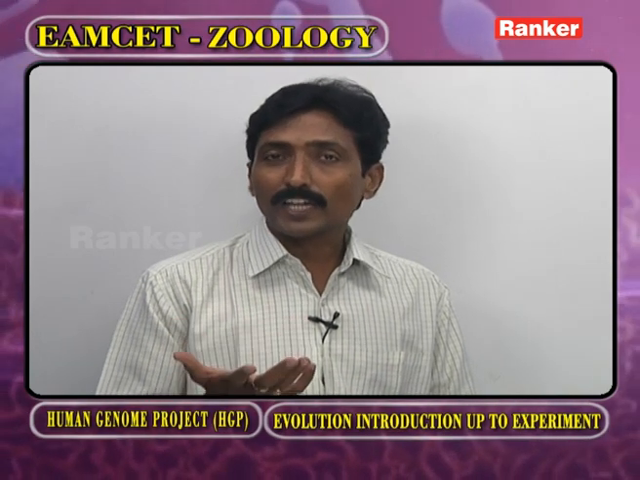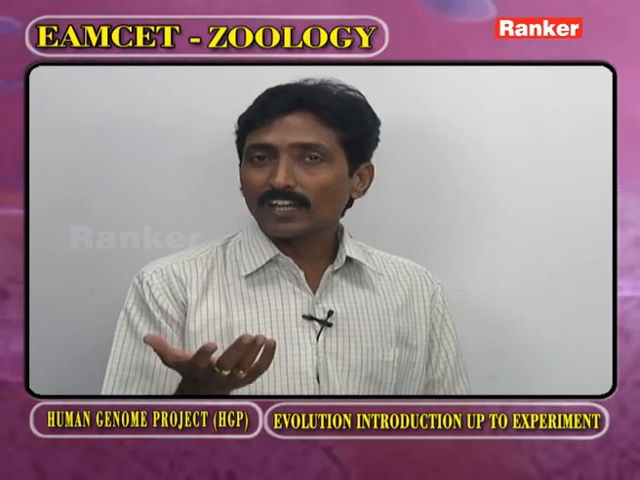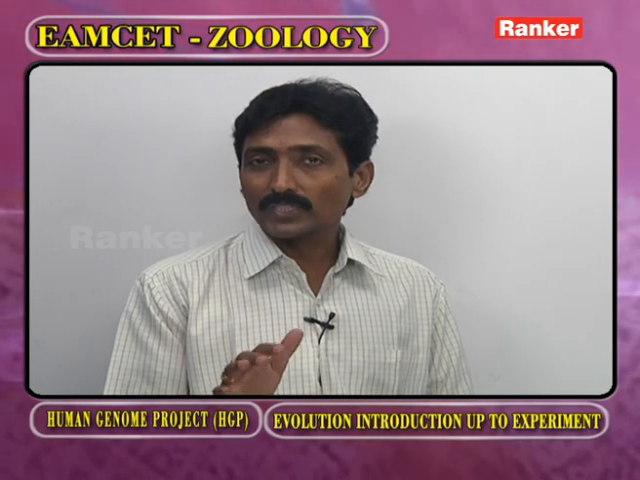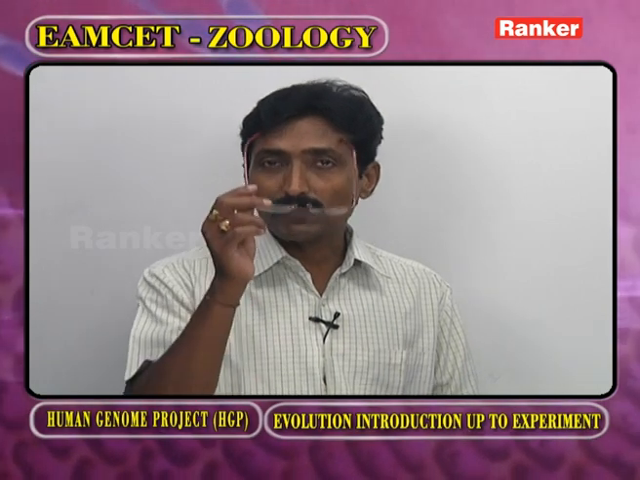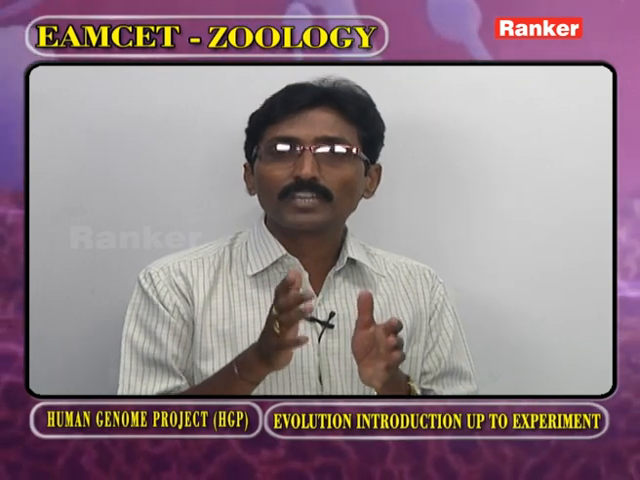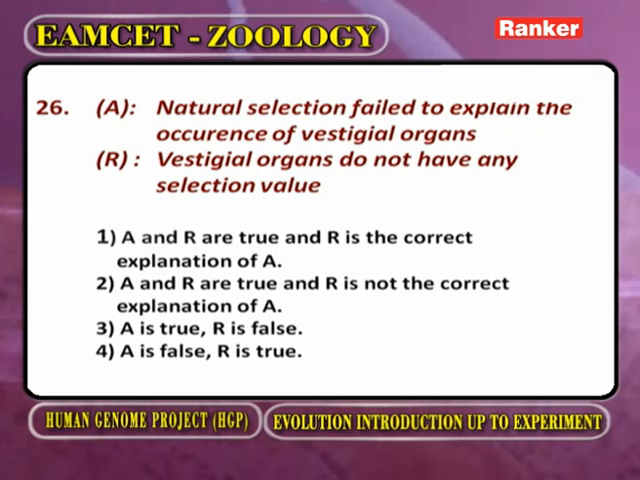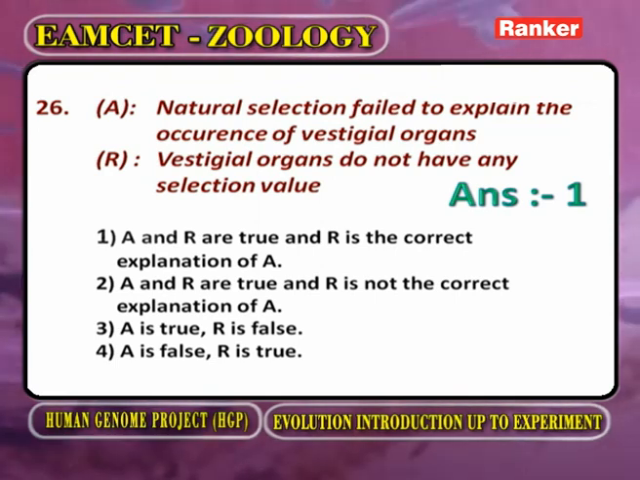Now, according to the natural selection theory, these vestigial organs do not have any mean value, that means they do not have any importance. So the natural selection theory did not explain the vestigial organs because they do not have any mean value in evolution. Now, the answer is both are correct and the reason explains the assertion. Now the next question.